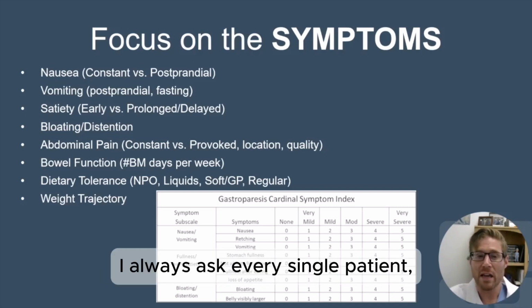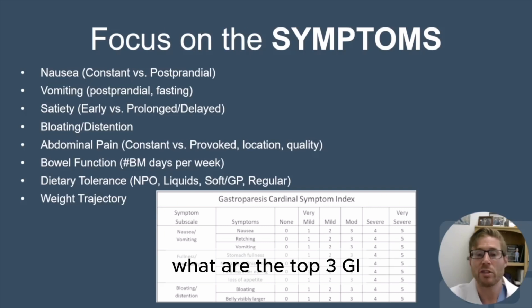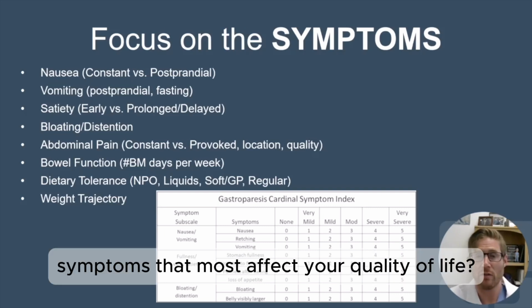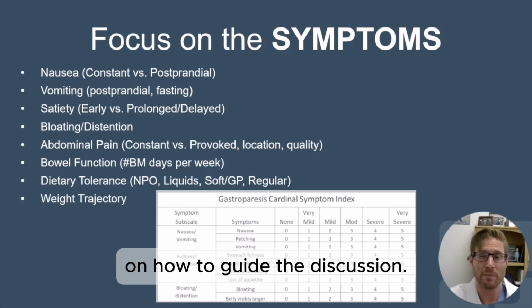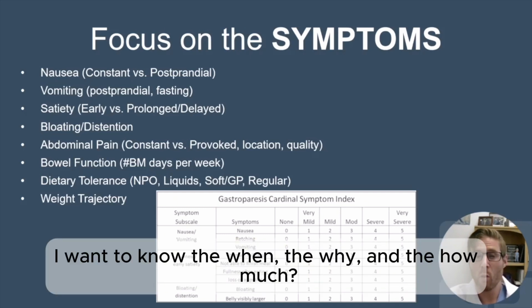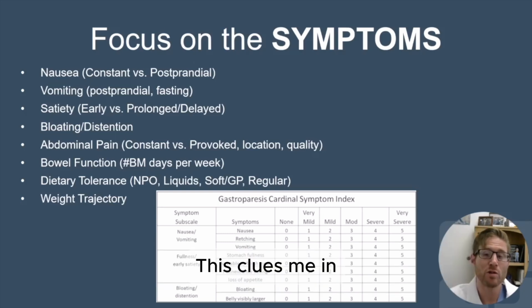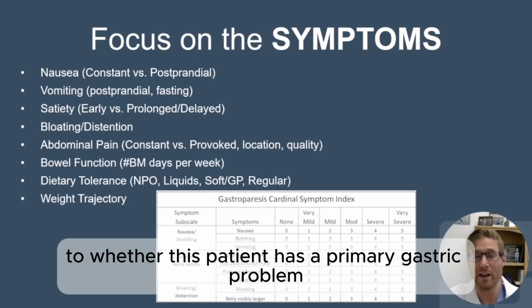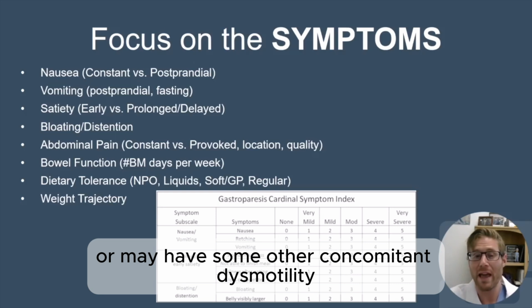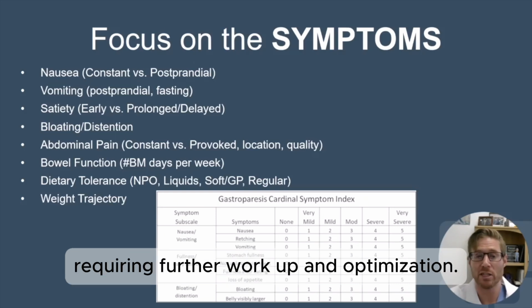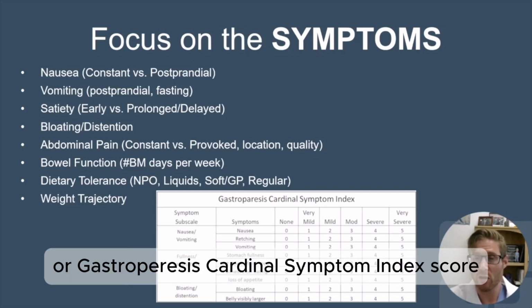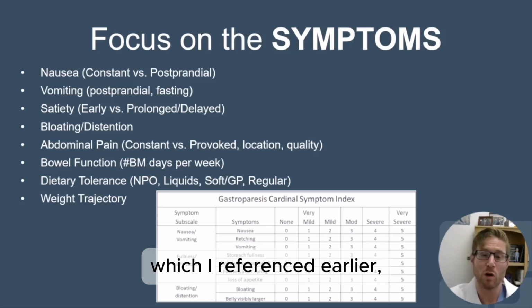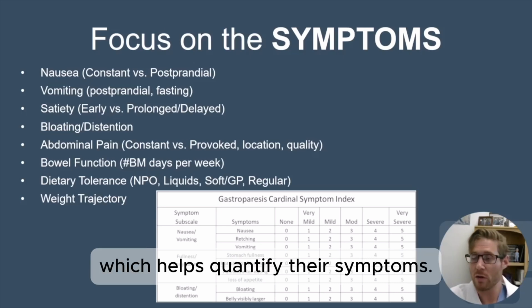I always ask every single patient, what are the top 3 GI symptoms that most affect your quality of life? This really gives a good foundation on how to guide the discussion. I want to know the when, the why, and the how much. This clues me in to whether this patient has a primary gastric problem or may have some other concomitant dysmotility requiring further workup and optimization. Additionally, we calculate a GCSI, or gastroparesis cardinal symptom index score, which I referenced earlier, which helps to quantify their symptoms.